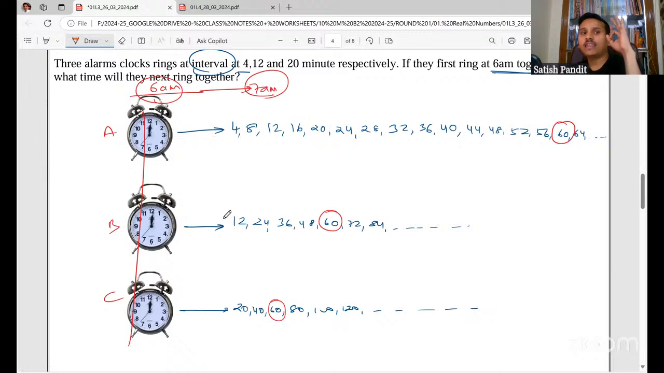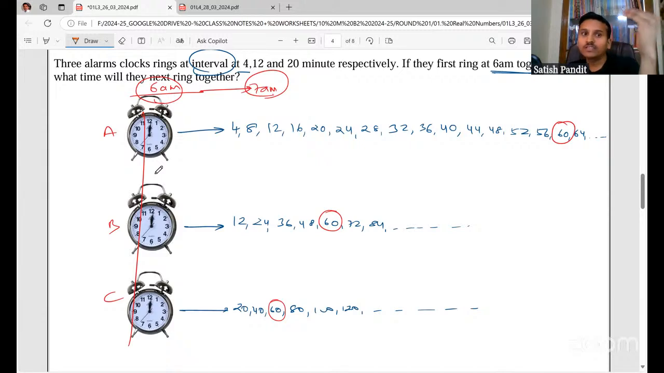Three alarm clocks ring at intervals of 4, 12, and 20 minutes respectively. I've just given a picture so that you get clarity. Here I've written the multiples and explained. If they first ring together at 6 a.m., all three alarm clocks are ringing at the same time.